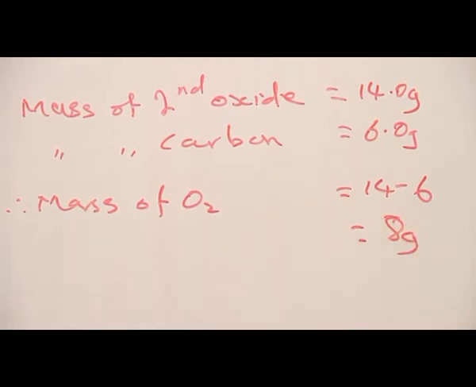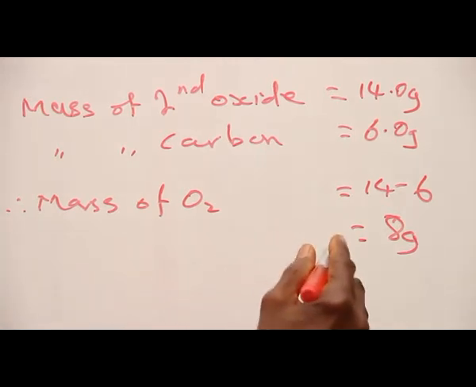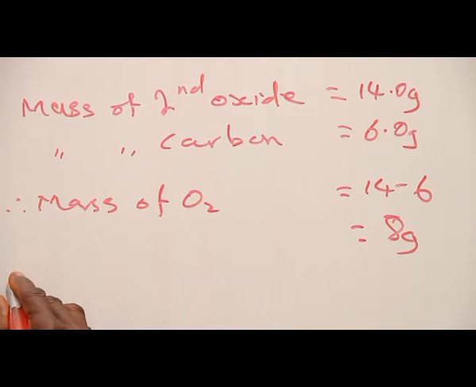Now, when you look at the two oxides, the masses of oxygen that combine with a fixed mass of carbon in the two cases are in the ratio 18 to 8.